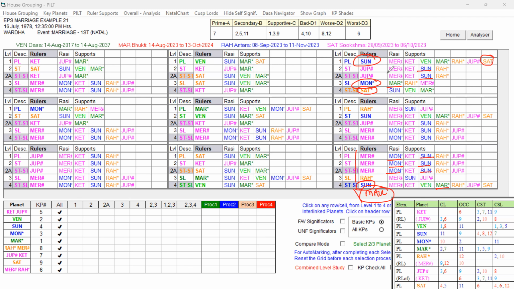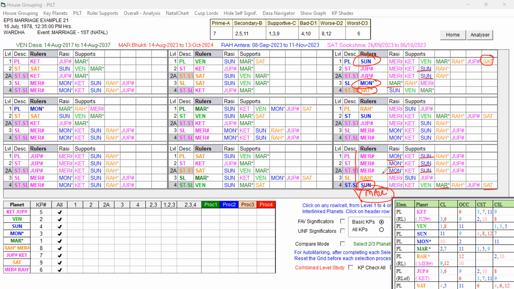So that way Mercury Dasa is supportive for marriage despite some weakness, but it is also indicating struggles because Rahu is playing role, and Sun is also having got Saturn in supports. Destiny already having got that influence. So Mercury Dasa is supportive for marriage, but it is not a smooth marriage, marital life.